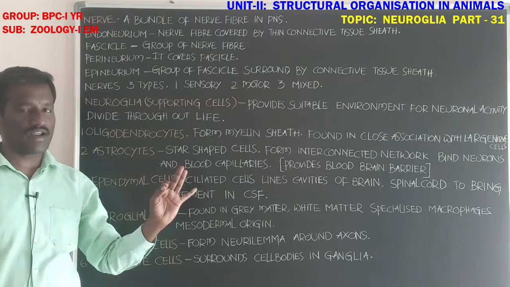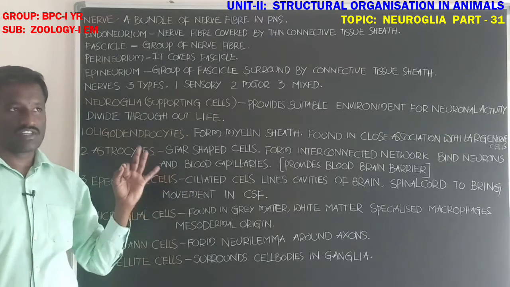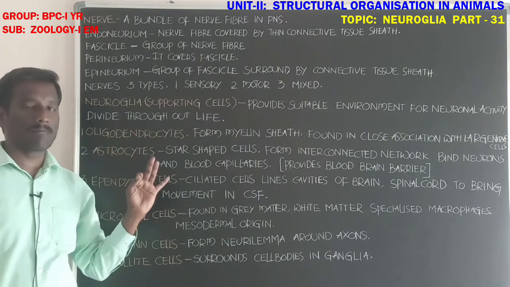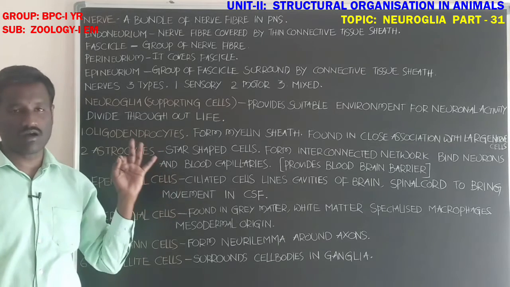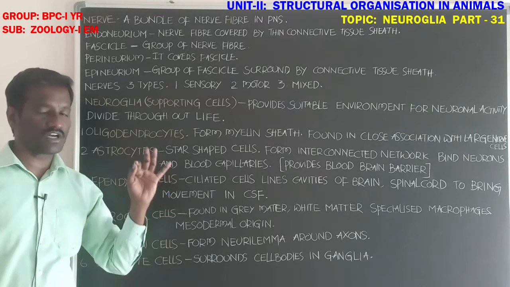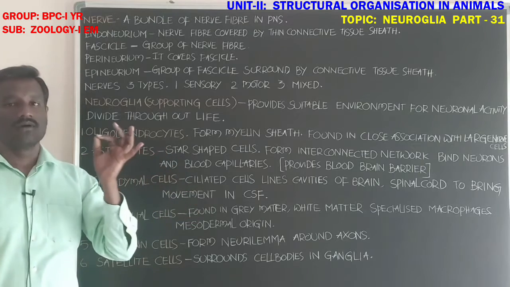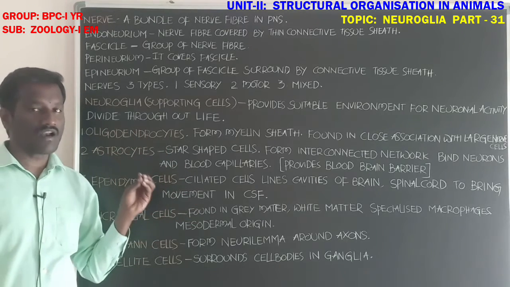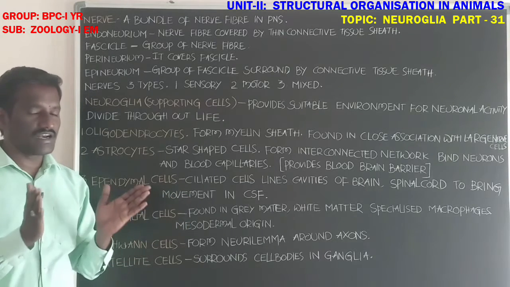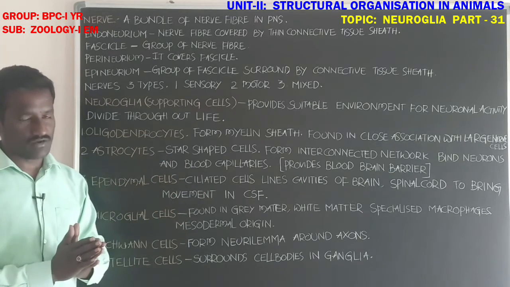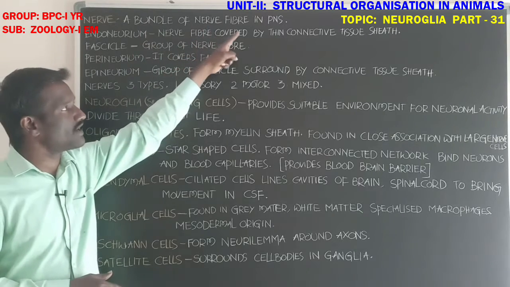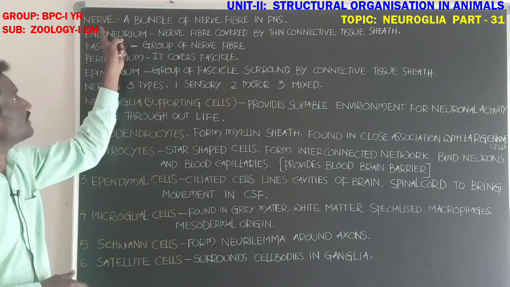Nerves arising from the brain are called cranial nerves. These are the cranial nerves from the brain and connected with the internal organs and sense organs in the body. Next, spinal nerves. Spinal nerves arise from the spinal cord and are connected with the internal organs in the body. Okay, the nervous system related with the cranial nerves and spinal nerves is called peripheral nervous system. A bundle of nerve fiber in the peripheral nervous system is called nerve.